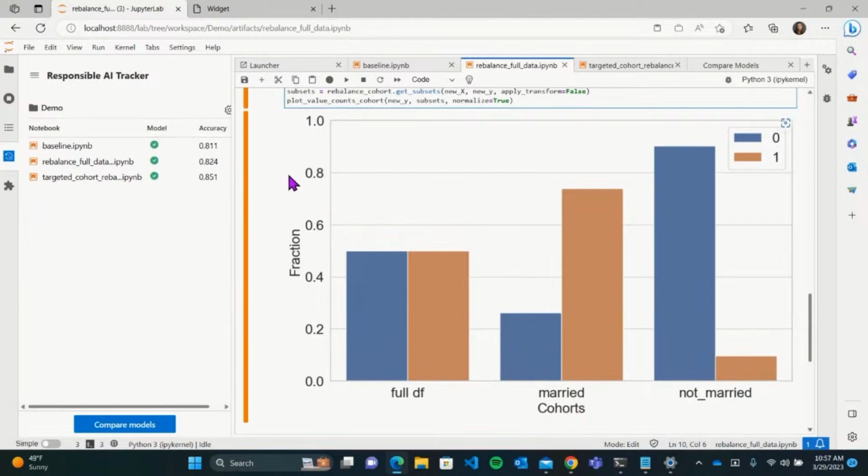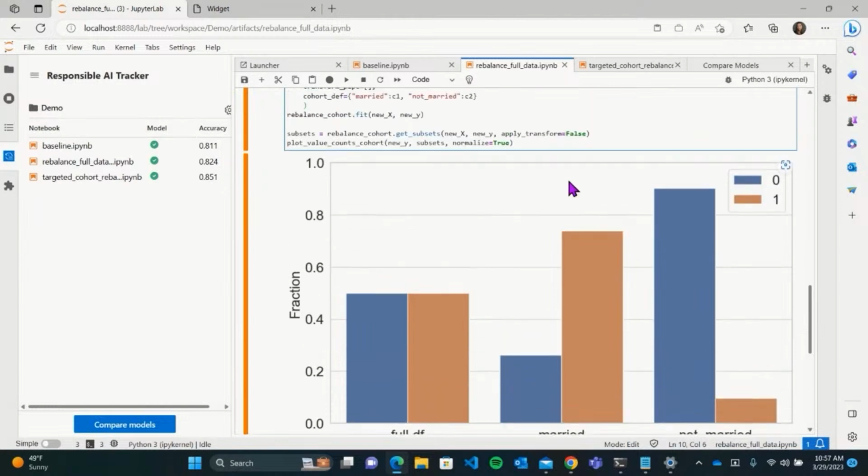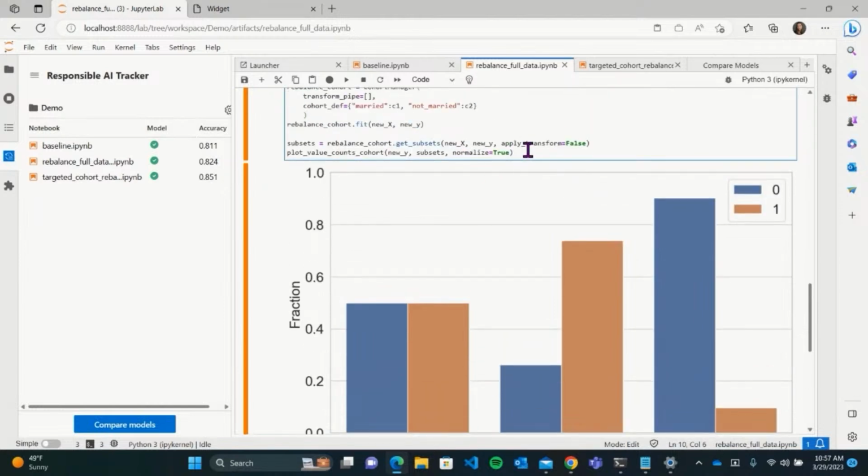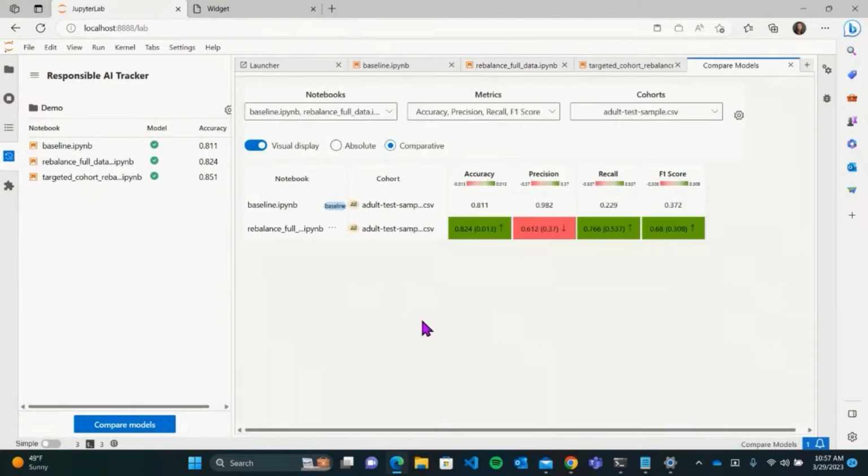Okay, so what we can do now that we have all this information is compare our baseline to this new model. Now that I've registered both of them, I can click on this compare models button here, and I will get this tab where I can see a visualization of this comparison. So I've selected both the baseline and this new notebook. And looking at the accuracy, we see some improvement, right? But mind you, there seems to be quite a bit of drop in the precision. But why is that? Let's look at the cohorts again.